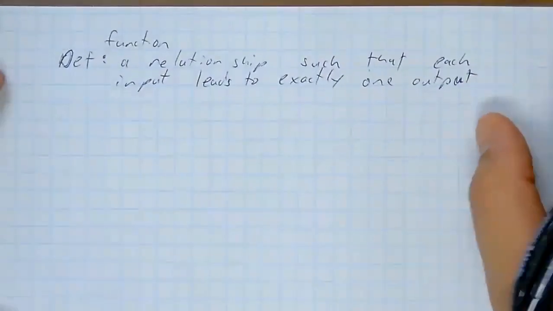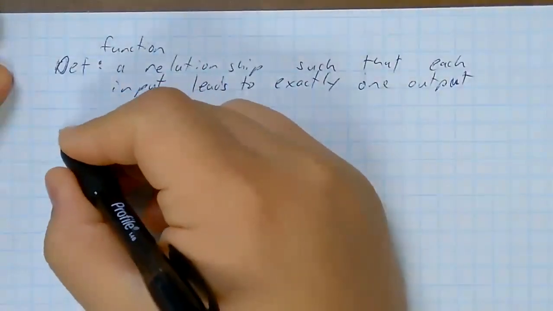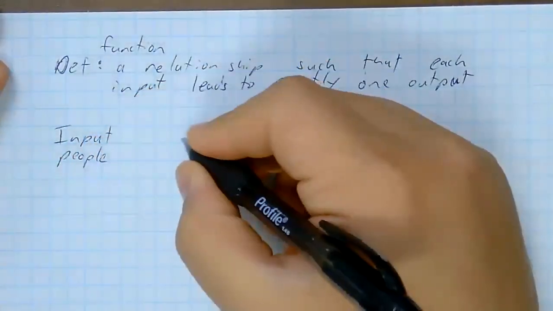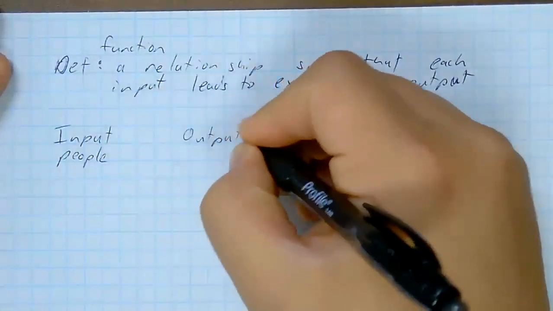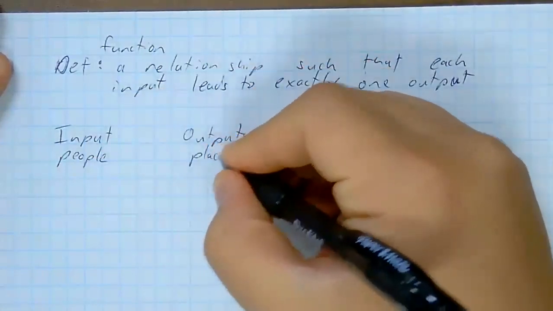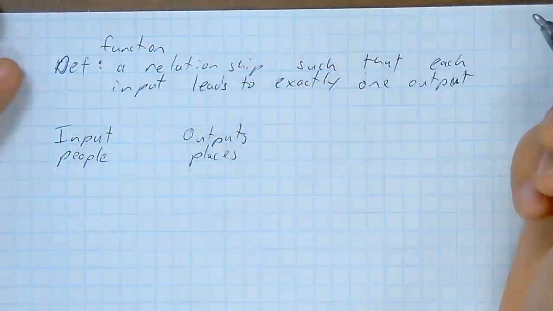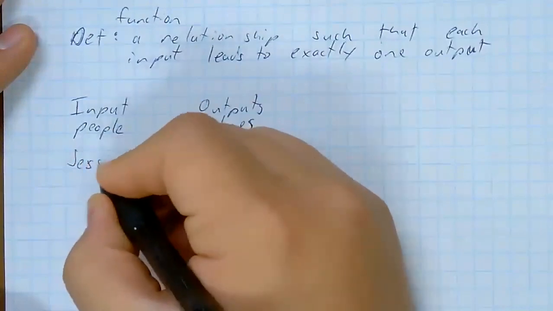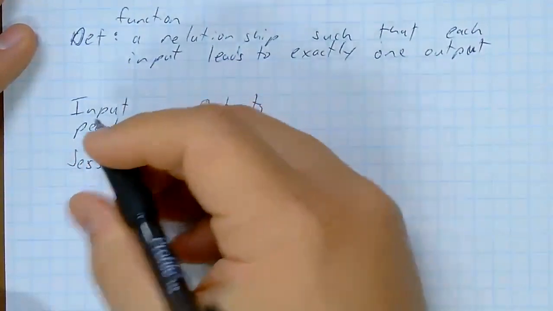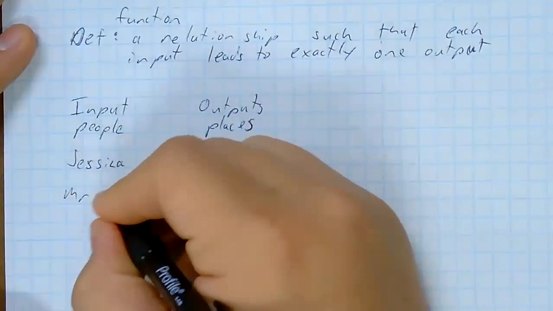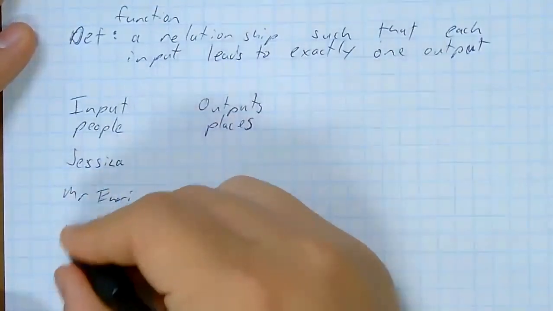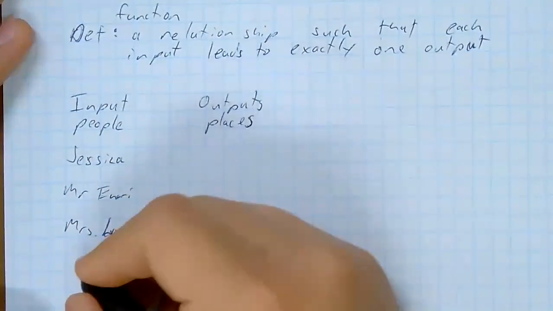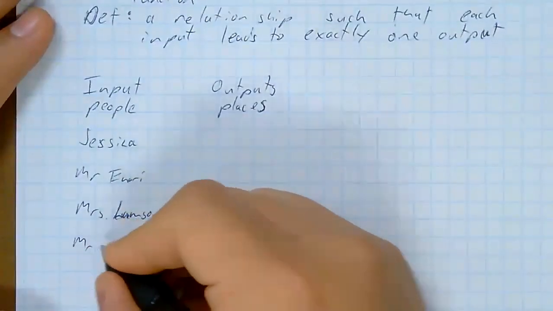So the one way I like to think about it is with our inputs, that we think of them as people, and our outputs, we think of them as places. So for people, let's say we have you, we have me, Mr. Nari, we have Mrs. Lamson, and let's say we have Mr. Crosby.